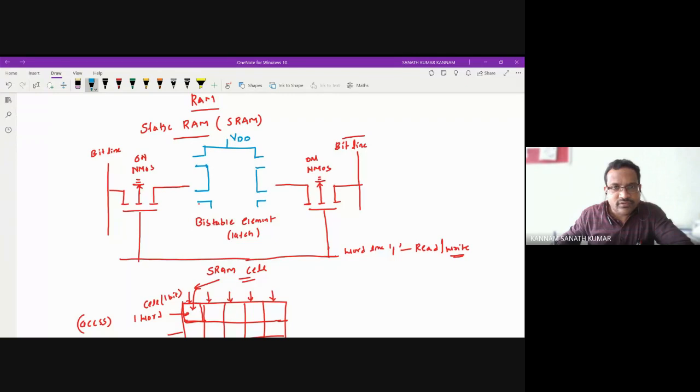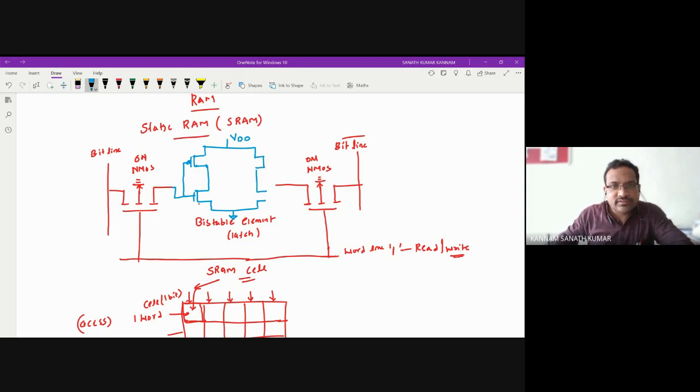These are connected to ground. This is nothing but PMOS, and this is NMOS. These are connected together, and this one is connected to this input.